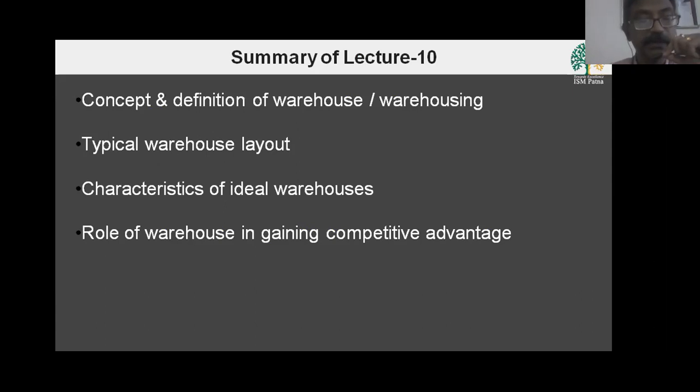Then we also discussed how a warehouse can bring competitive advantage. Competitive advantage can come by bringing down the overall cost of operation and improving the service. If your location plays a vital role in improving your service, your order fulfilling time plays a vital role in improving the service, and the optimum utilization of all the resources which you are having will bring down your cost.